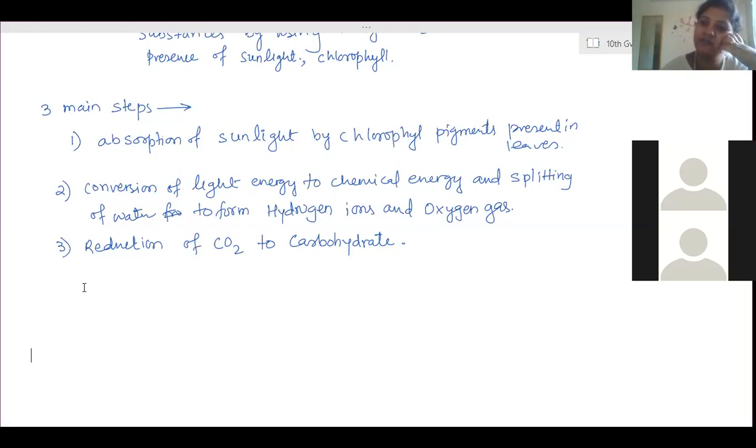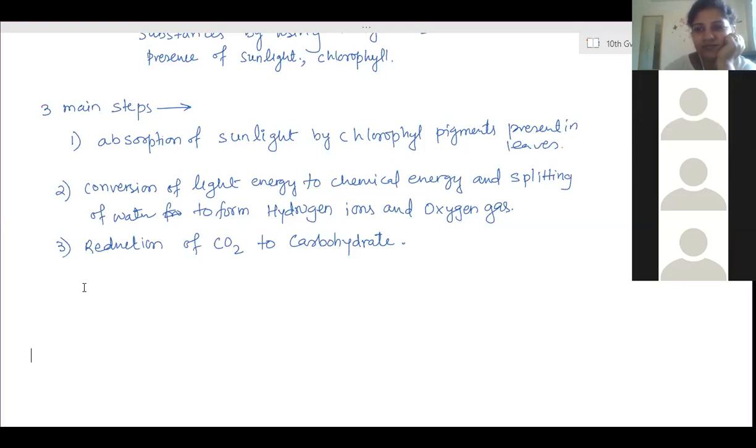Where exactly? Excess glucose in the form of starch is stored at which place? Leaves. What is the exact location? Where is it prepared? Leaves. This process, photosynthesis, what is the main site of photosynthesis? Where does photosynthesis take place?